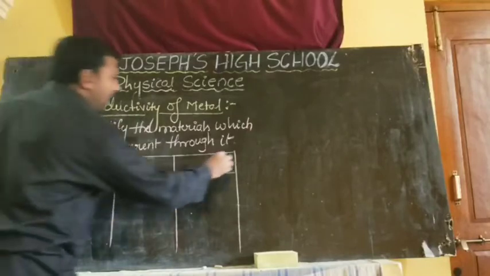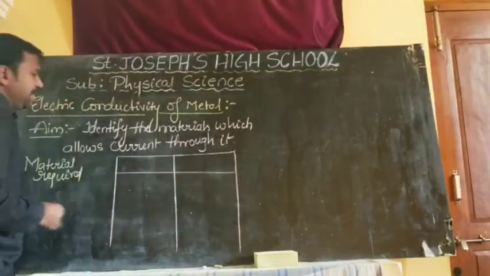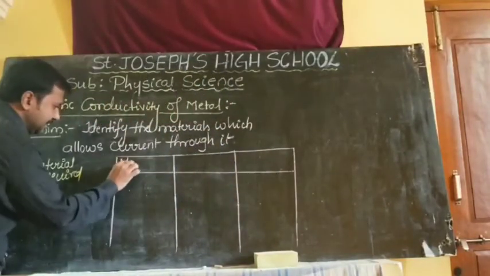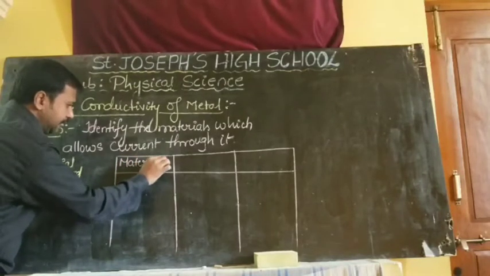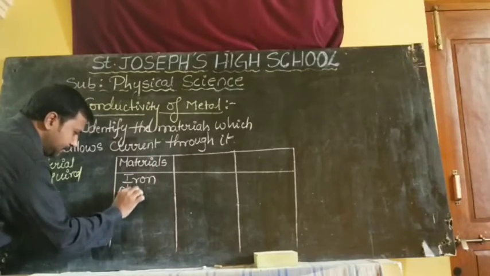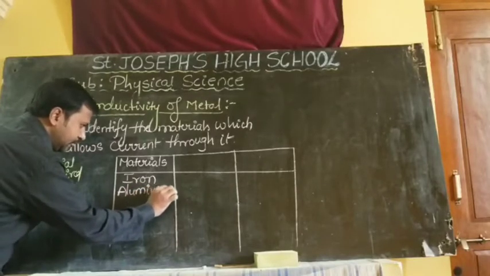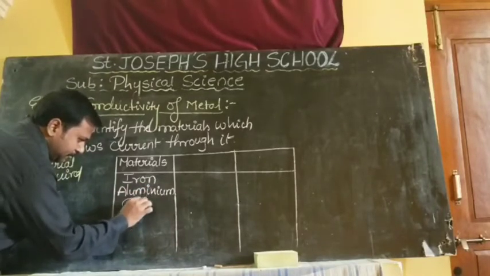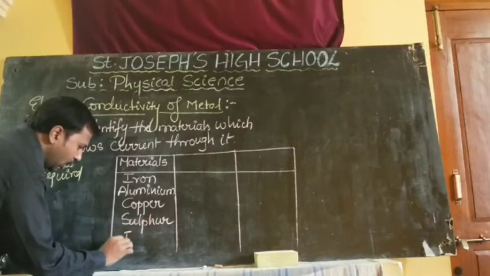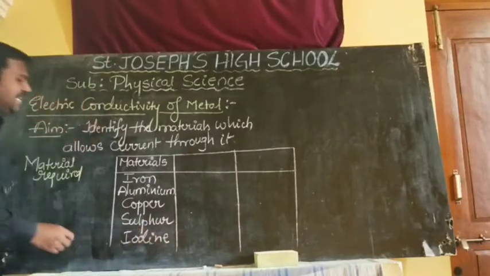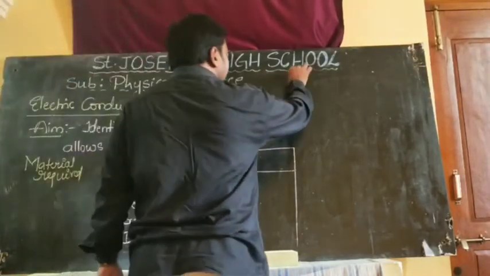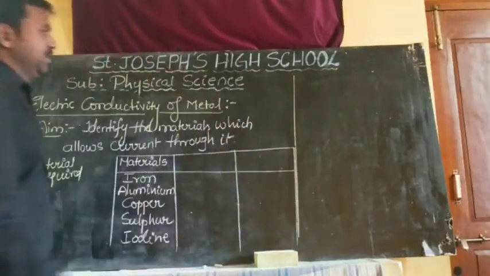So what are the materials required? I am taking some materials: iron, aluminium, copper, sulfur, iodine, etc. So what I am doing is constructing a simple electric circuit.